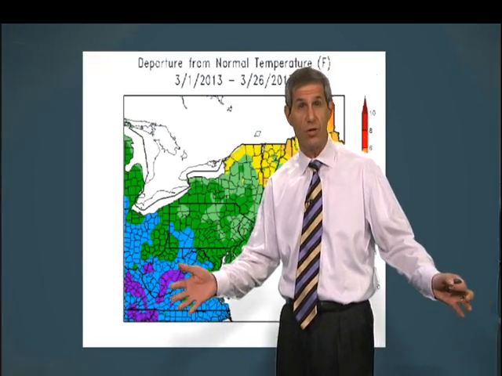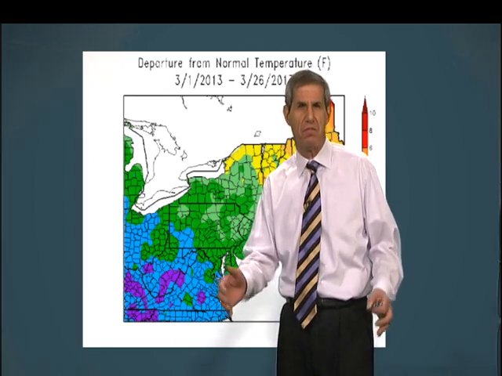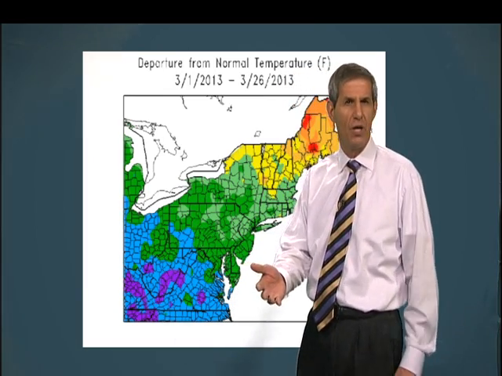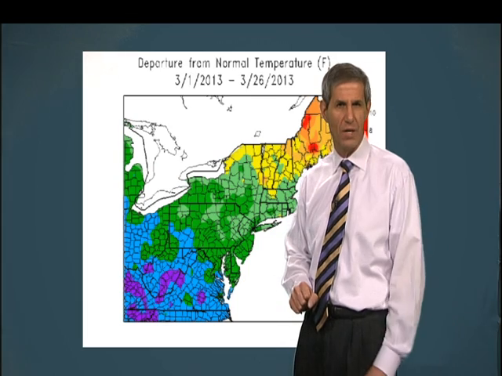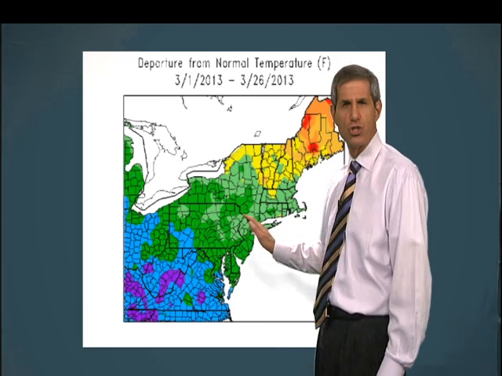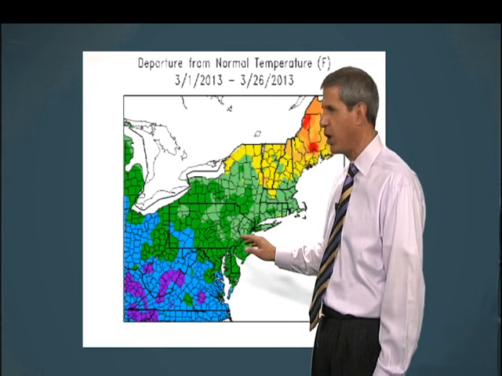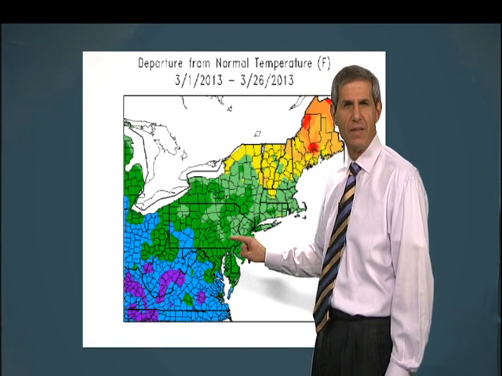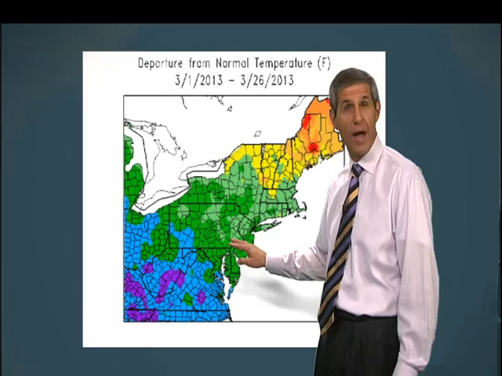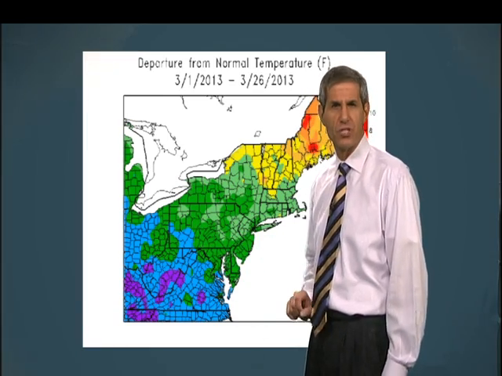But having said that, and though I know we're all a bit tired of the chill, this month really hasn't been that far below average, at least not compared to how anomalous last March was. Here's the temperature anomaly so far this month. Most of the state is between 2 and 4 degrees below average, the darker greens. The light green is less than 2 degrees below average. The blue is 4 to 6 below.